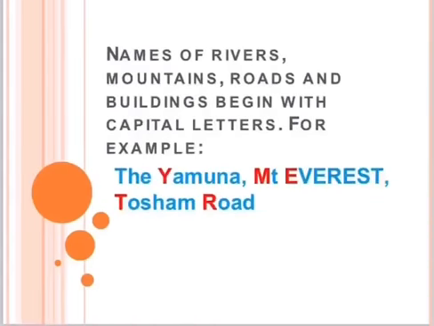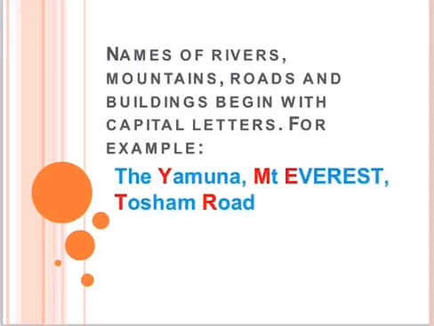The next rule is names of rivers, mountains, roads and buildings, they begin with capital letters. So, if you are writing the name of any river, any mountain, any road or any building, the word will always start with a capital letter, like the Yamuna. Y is capital here. Mount Everest, M and E, they both are capital here. The Sham Road, S and R, both are capital.